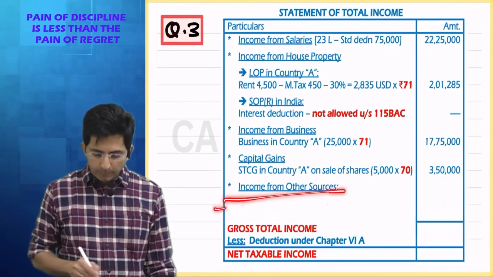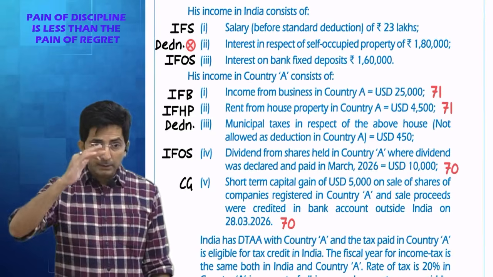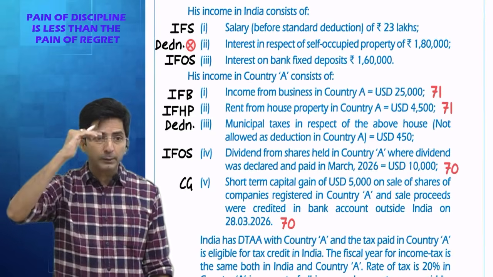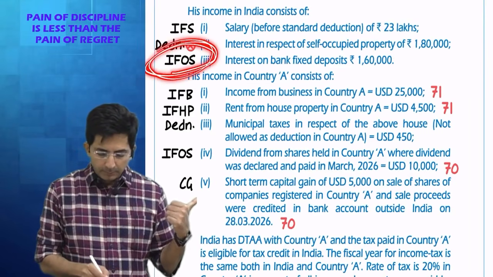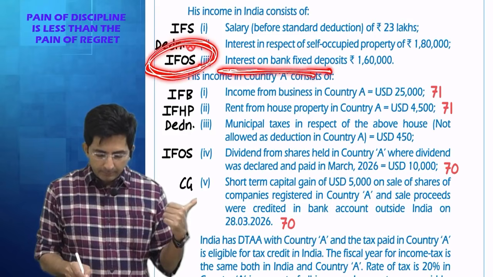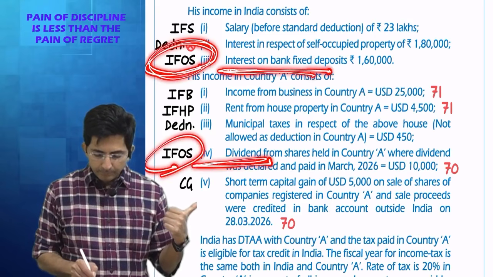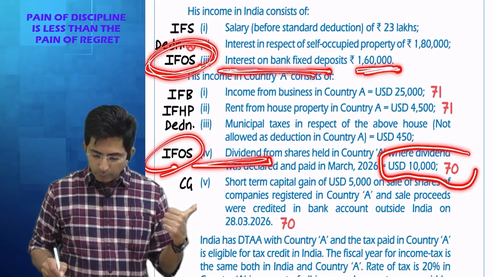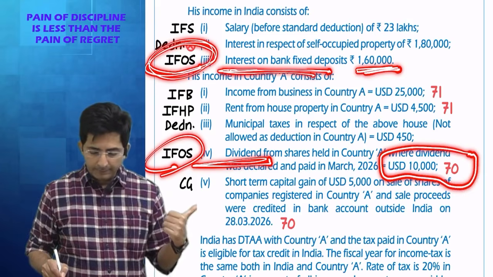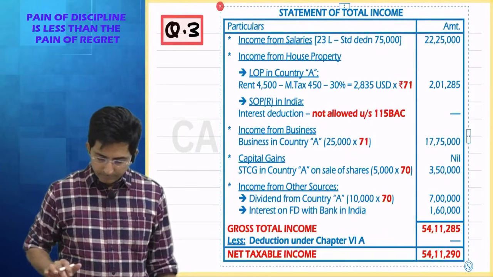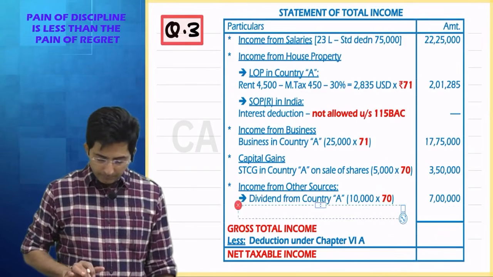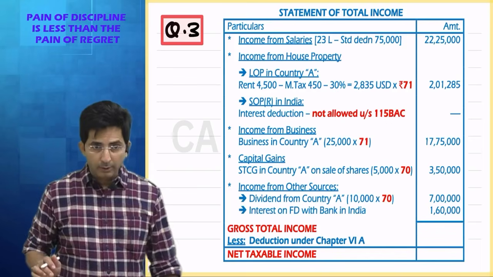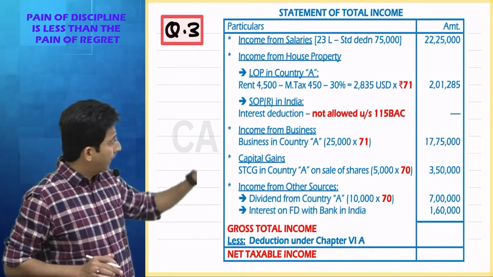Then do we have income from other sources? See, notice the method of solving. I am solving in headwise method. In income from other sources, we have got two things: interest on bank FD and dividend income. Amount 1,60,000, and dividend is 10,000 US dollar multiplied by 70. So dividend will be 10,000 into 70. Interest is in India only, that is already in rupees. So this way all 5 heads of income are done.